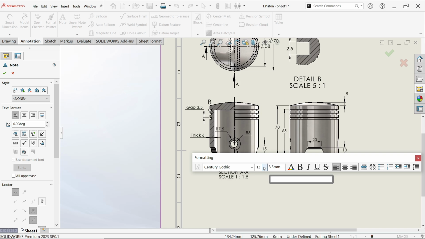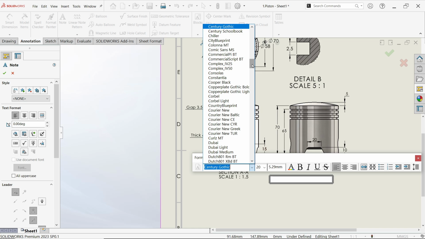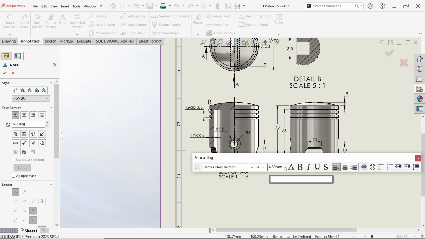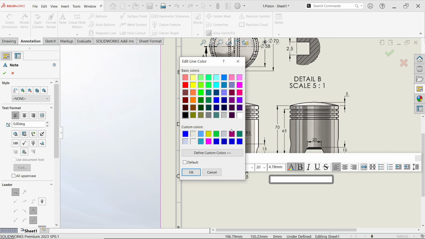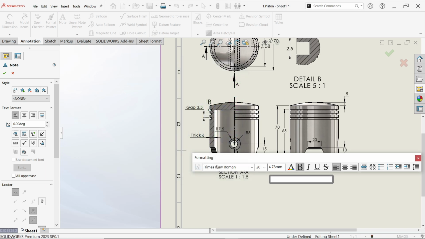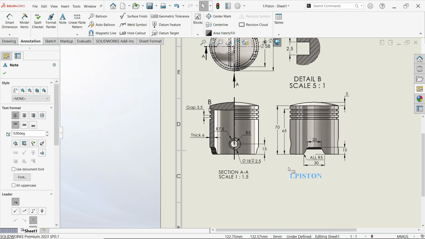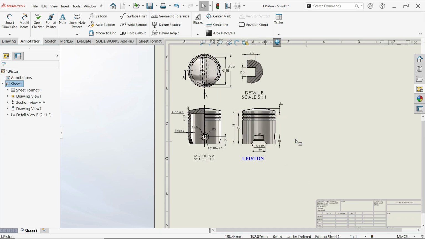Now here let's say define 20. Now font I'm going to choose Roman, Times New Roman, bold, color let's say blue, and just write 1. This is part 1, piston. Okay, just locate anywhere suitable place. So the part 1 is complete.